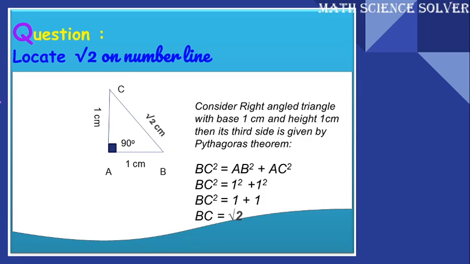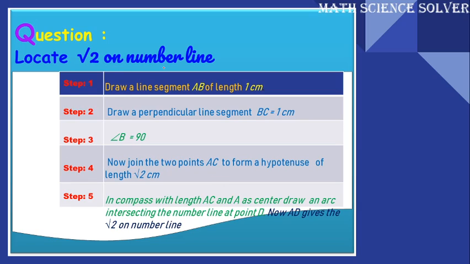Next question. Locate root 2 on the number line. Here I have taken a right angle triangle and tried to locate root 2 on this right angle triangle. Here the base is 1 centimeter, height is 1 centimeter. Now I will find BC using the Pythagoras theorem. BC square is equal to AB square plus AC square. So BC square is equal to 1 square plus 1 square, which is 2, or BC is equal to root 2. So using this idea, let us now try to locate root 2 on the number line.